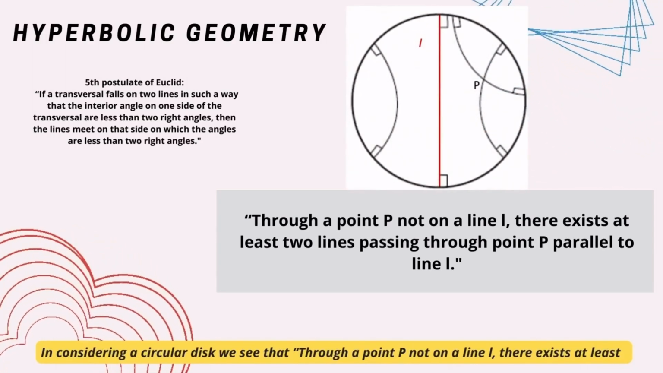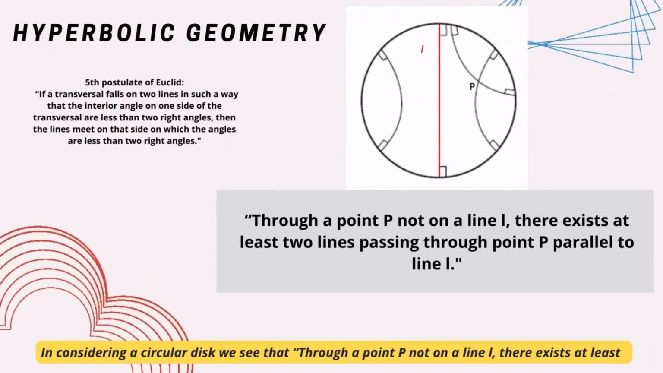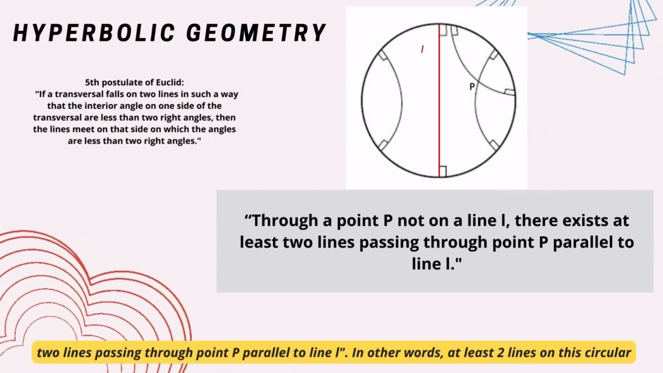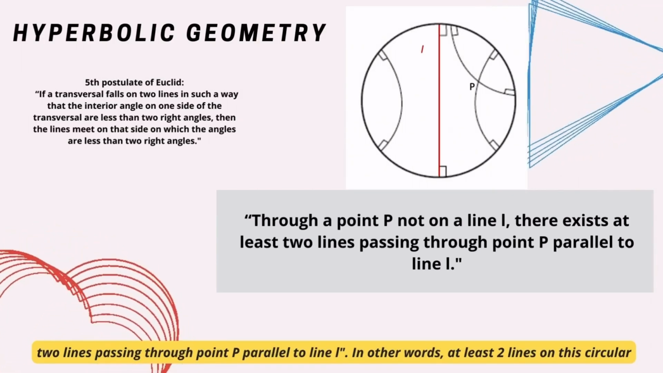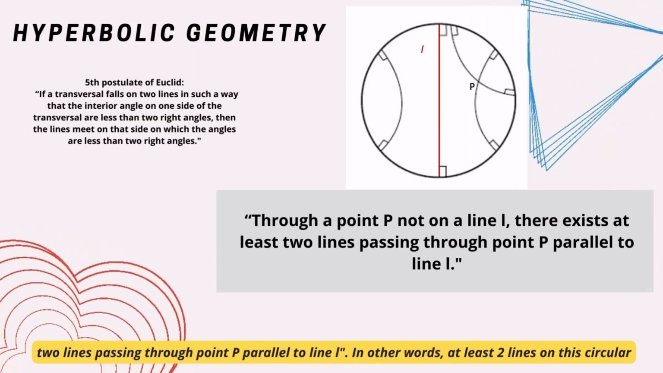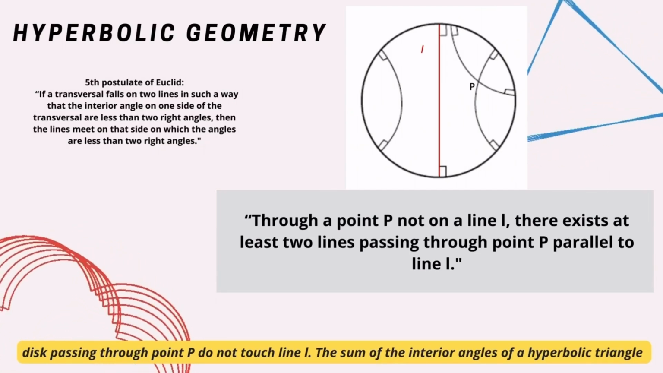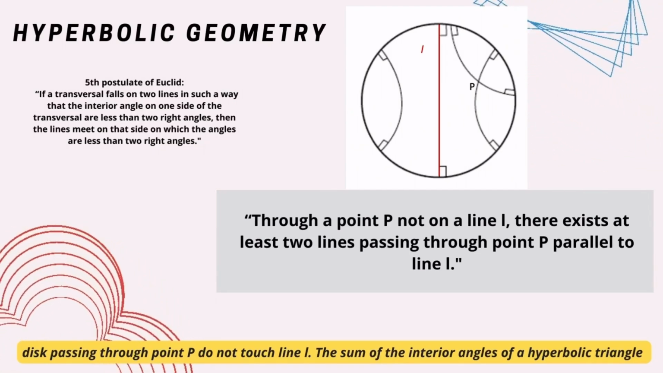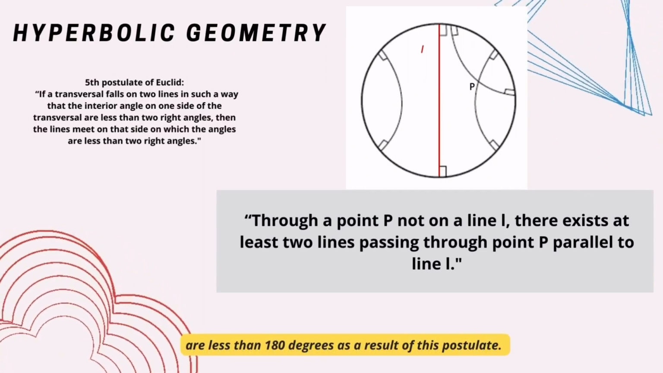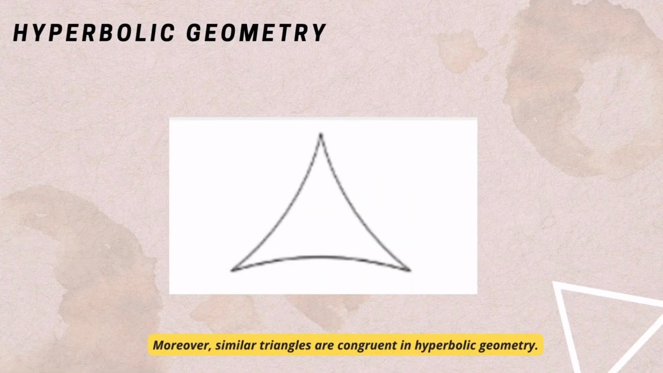In considering a circular disc, we see that through a point P, not on a line L, there exist at least 2 lines passing through point P parallel to line L. In other words, at least 2 lines on this circular disc passing through point P do not touch line L. The sum of the interior angles of a hyperbolic triangle is less than 180 degrees as a result of this postulate. Moreover, similar triangles are congruent in hyperbolic geometry.